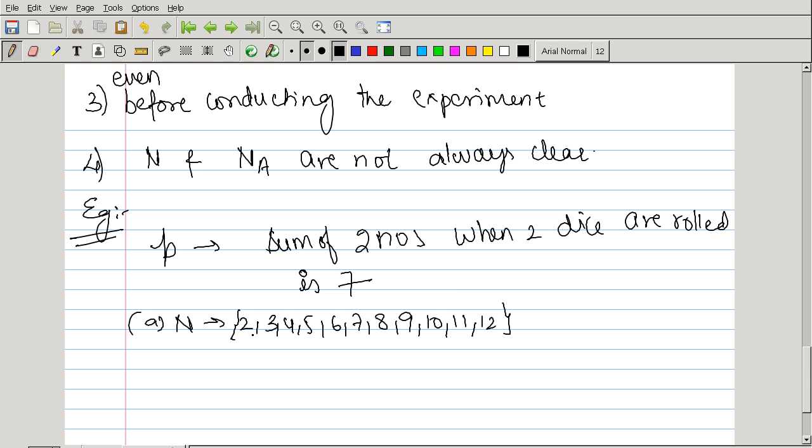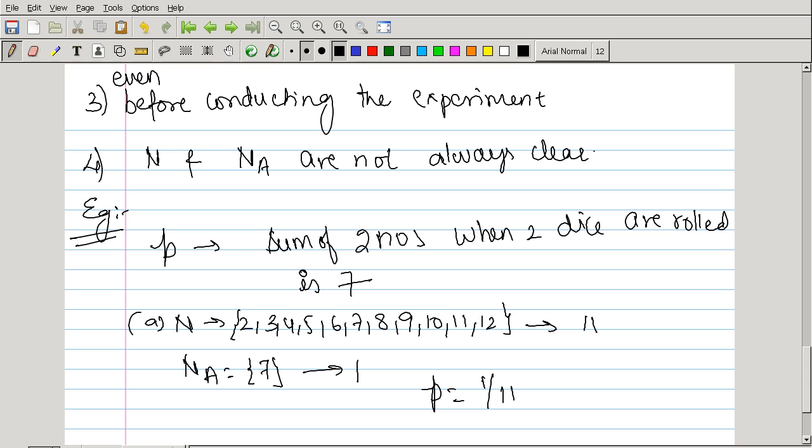Now if I define N in such a way, my NA would be only 1. Total number of outcomes would be 11, whereas favorable outcomes would be 1. So P would be 1 by 11. But it doesn't make sense.